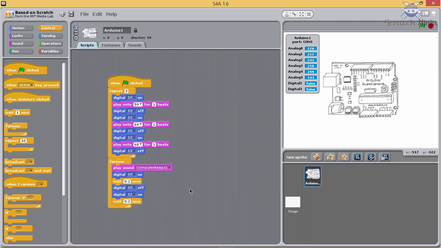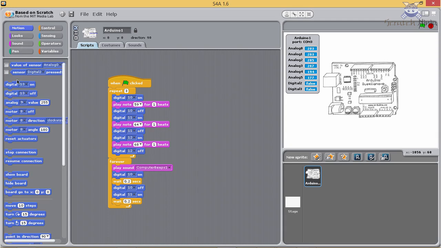Now make it off. Click on Motion. Select Digital 13 off and connect it below Wait 0.2 second statement and change it to 11.